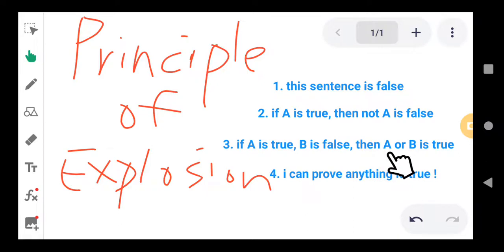Therefore, now we are ready to tackle the principle of explosion. Let me remind you, the principle of explosion says that if you accept these three assumptions, then you can prove that anything is true. For example, I can prove that the Pope is a woman, I can prove that 2023 is going to be the end of the world, and things like that. We're going to leave the proof to the next video. Now that we have these three assumptions, in the next video we're going to lay down the principle of explosion.